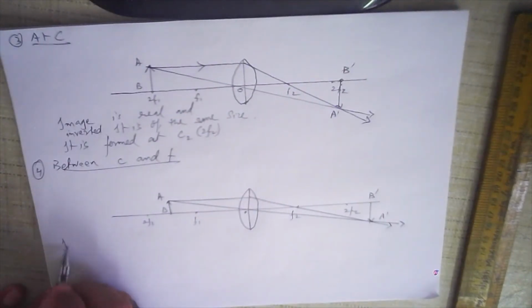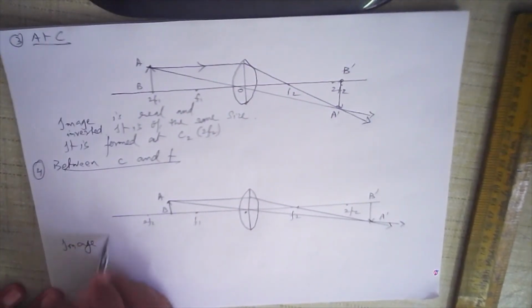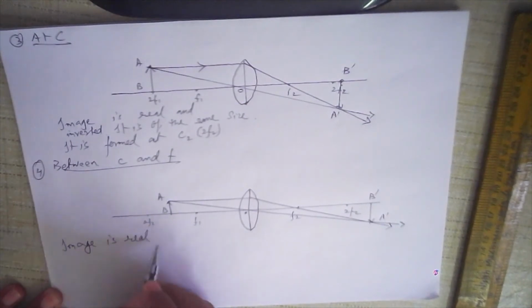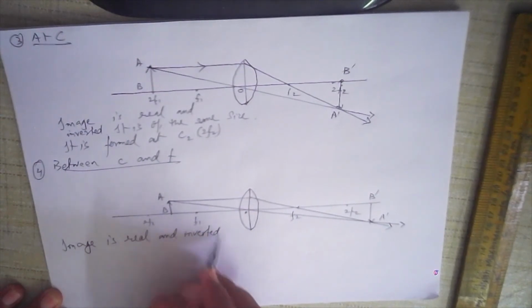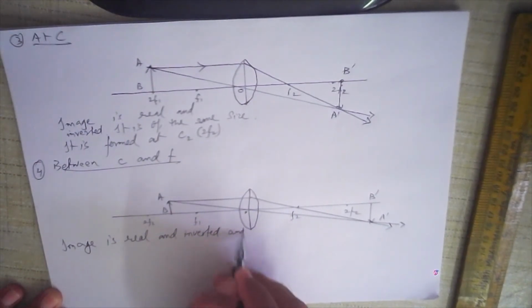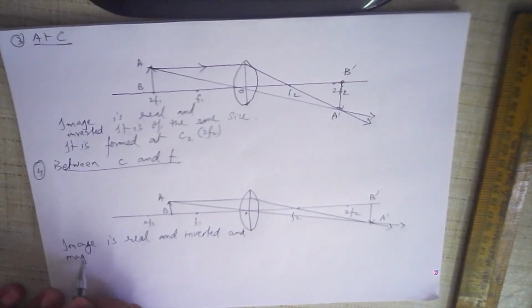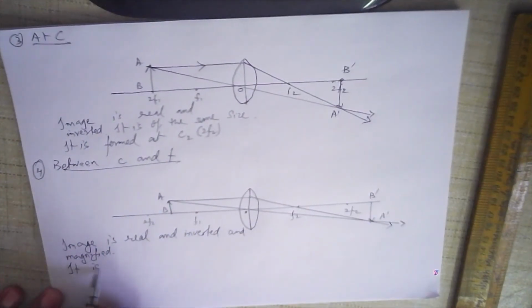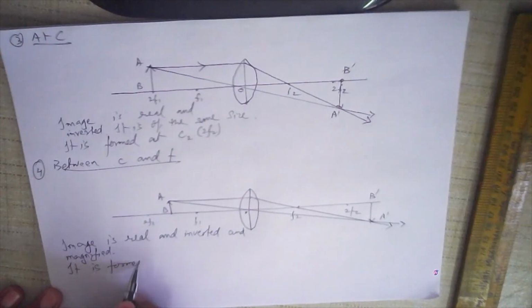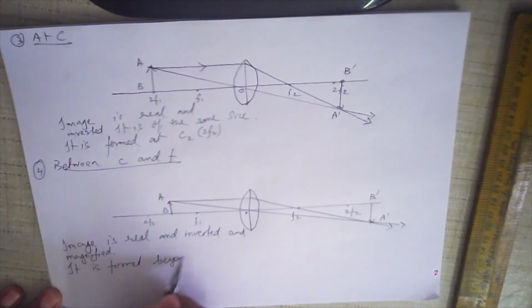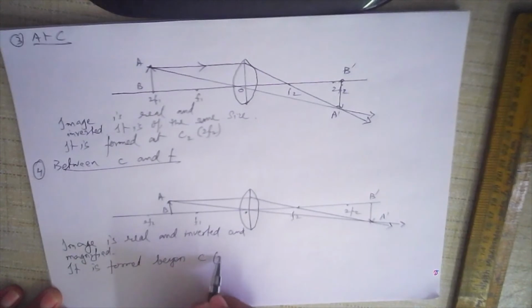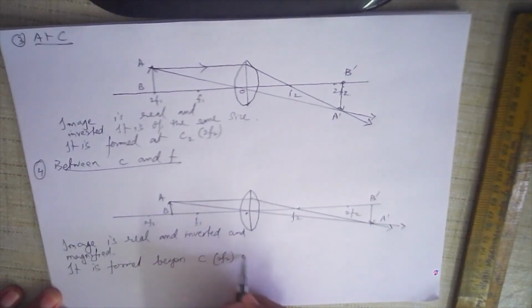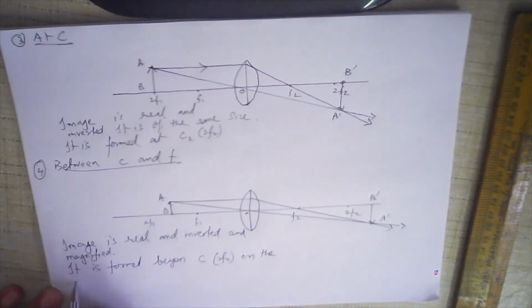So you can see the image, of course, is real and inverted, and magnified. It is larger than the object, so it is magnified. Real, inverted, and magnified. And where is it formed? It is formed beyond the center of curvature, that is beyond 2F2, on the other side.